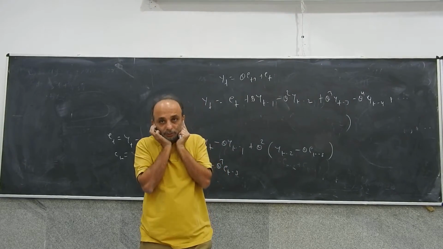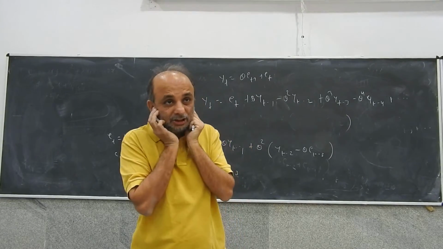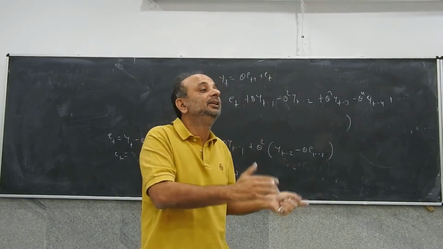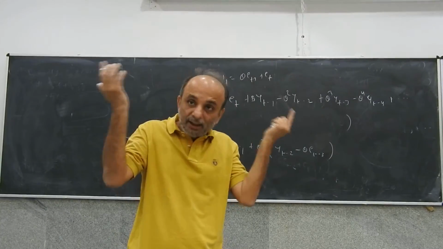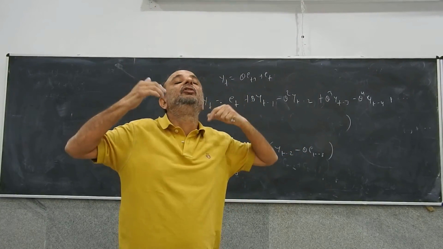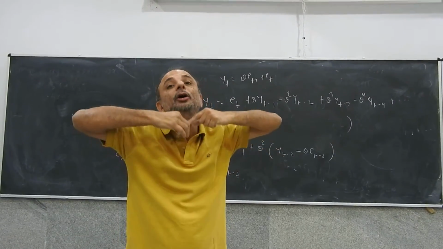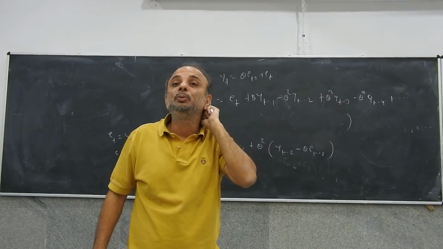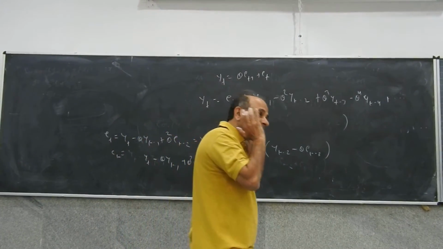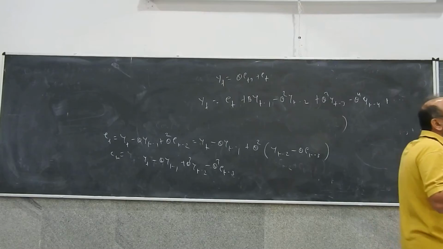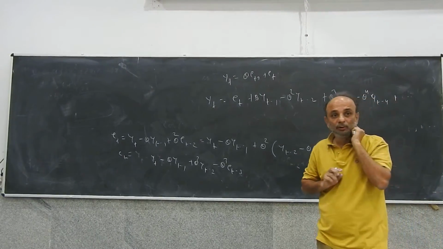So for AR processes, there is a condition, stationarity, if you want to write them as infinite order MA processes. For MA processes, if you want to be able to write them as infinite order AR processes, the corresponding condition is invertibility. All MA processes are necessarily stationary, but not all are invertible unless theta is equal to 1.